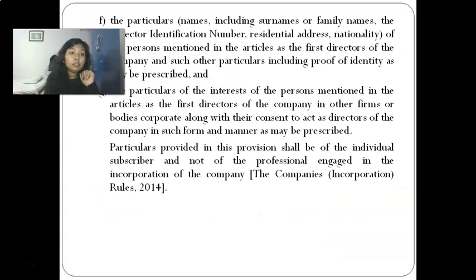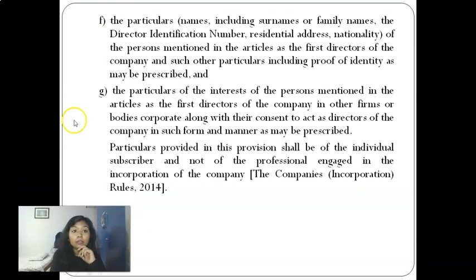And the sixth thing that they need to give is the particulars of the directors, the persons who are named in the articles as the first directors. So what details we require from them: there is the corporate identification number, and there is the director identification number.